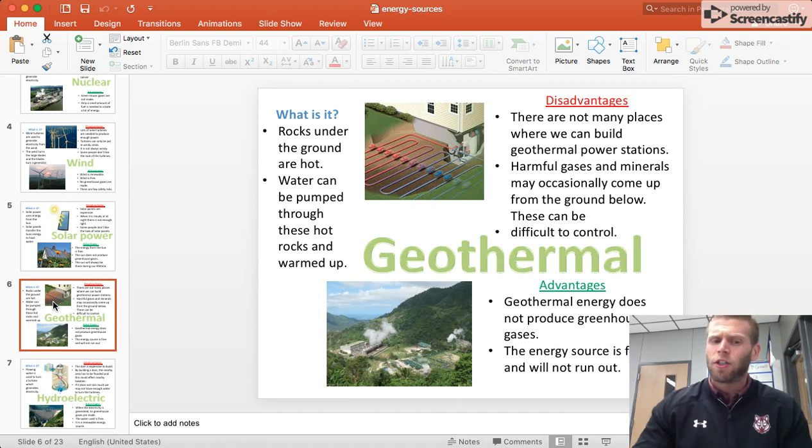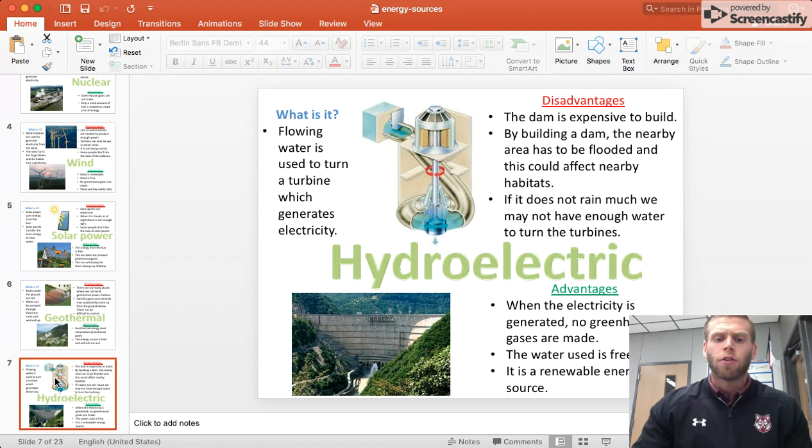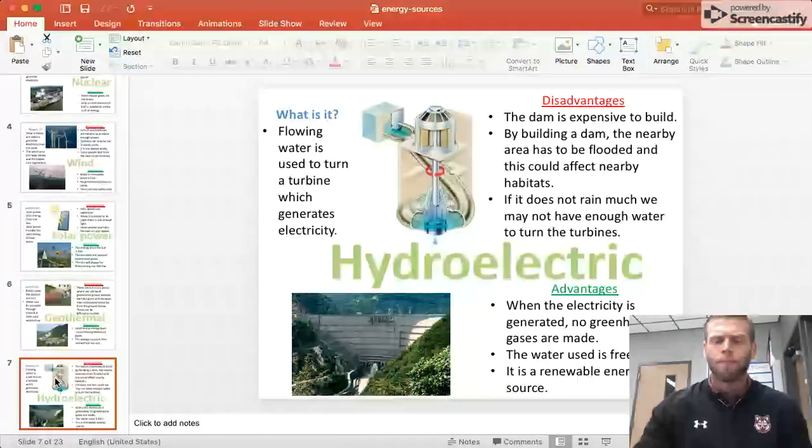But what are my advantages to those geothermal plants? Geothermal energy does not produce greenhouse gases, again, better on the environment, and it's free and will not run out, so it's renewable. Again, free and renewable. Beautiful. So hydroelectric, let's see if you have hydroelectric, we're paying close attention. What is it? Well, it's flowing water is used to turn a turbine, which generates electricity.